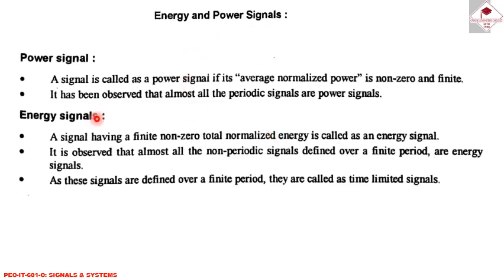Energy and power signal. First of all, power signal. A signal is called a power signal if its average normalized power is non-zero and finite. It has been observed that almost all periodic signals are power signals. Energy signal: a signal having a finite non-zero total normalized energy is called an energy signal. It is observed that almost all non-periodic signals defined over a finite period are energy signals. As these signals are defined over a finite period, they are called time-limited signals.